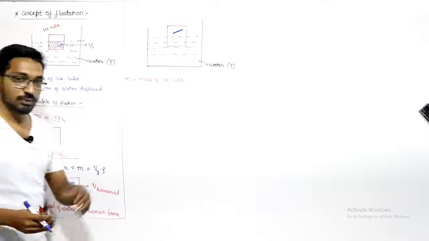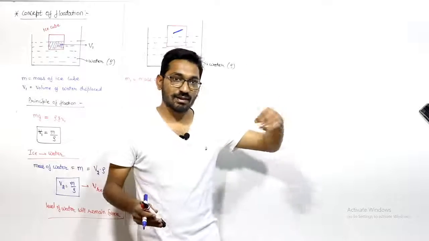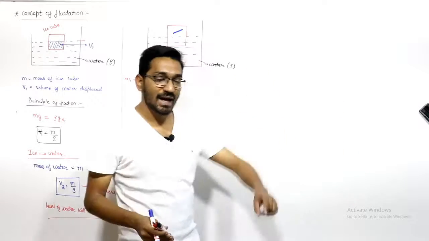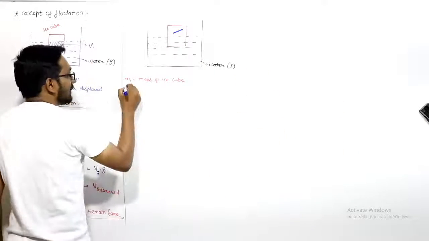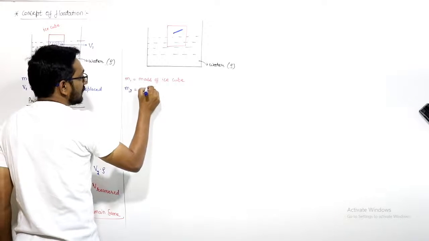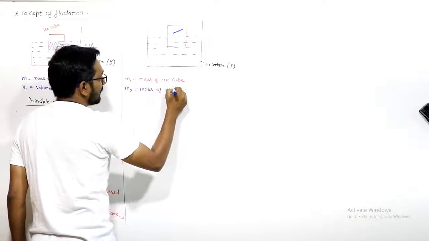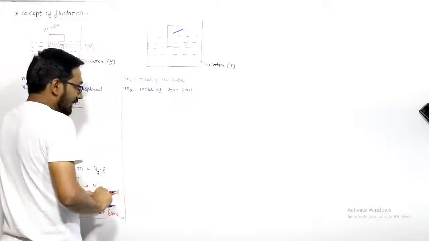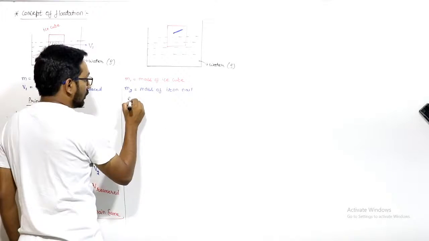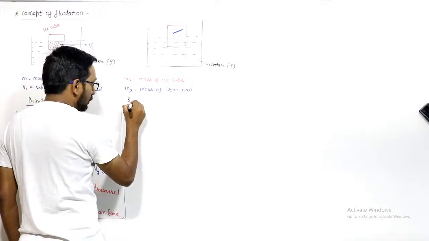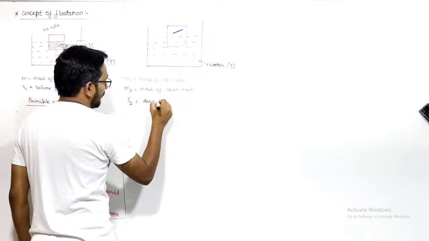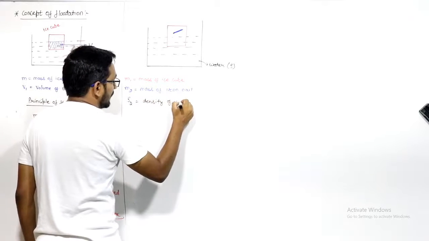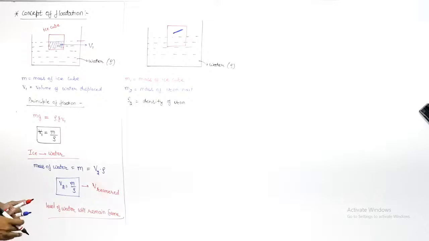Means you take water, you put an iron nail in it and freeze it, then this ice cube will have an iron nail in it. So m2 is the mass of this iron nail, and density rho 2 is the density of the iron nail.